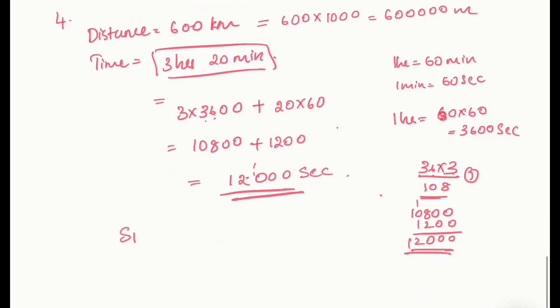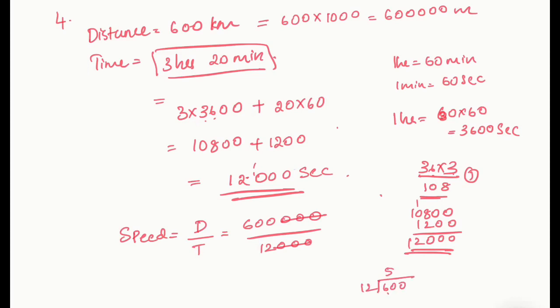Now how do I find the speed? Speed is equal to distance by time, correct? We had done in the last class. What is the distance here in meter? 6 lakh. 6 lakh by 12,000, right? So let me cancel all the zeros here. So I have 600 by 12. What is 600 by 12? 12 5s are 60, 0, 0. So you'll get the answer as 50 meter per second. Remember, it's in meter per second.